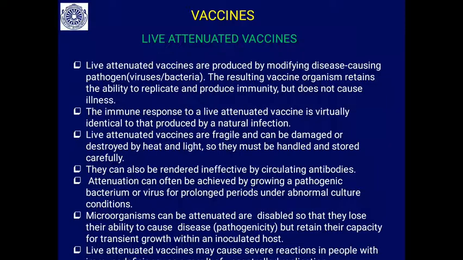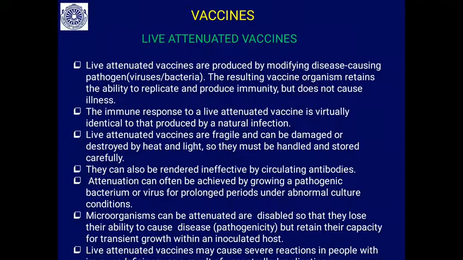Attenuation can often be achieved by growing a pathogenic bacterium or virus for a prolonged period under abnormal culture conditions. How can we prepare it? It is culturing the disease causing bacteria or viruses in an abnormal culture medium for a long duration. We can select some strains, so they cannot produce disease, but they bring immunity.